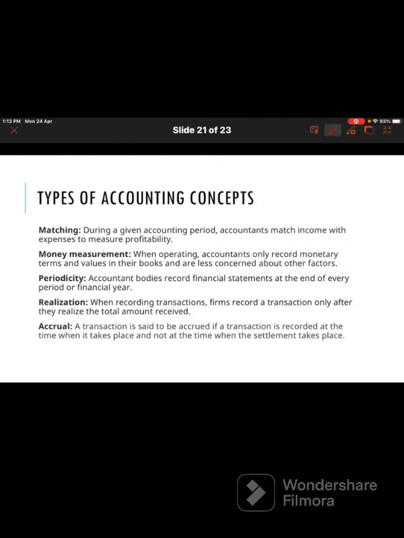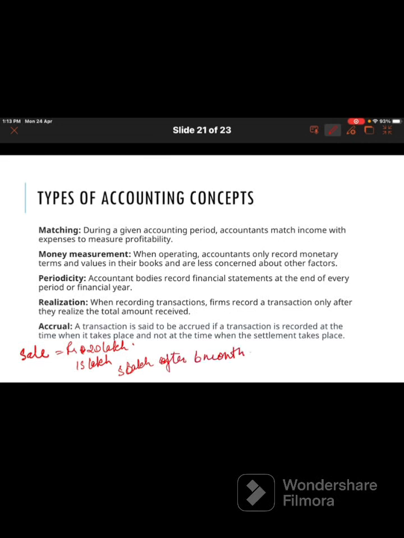Accrual concept: a transaction is said to be accrued if it is recorded at the time when it takes place and not at the time when the settlement takes place. For example, you made a sale for rupees 20 lakhs and you receive 15 lakhs immediately now, and another 5 lakhs you receive after 6 months.